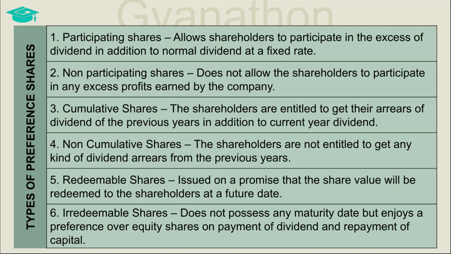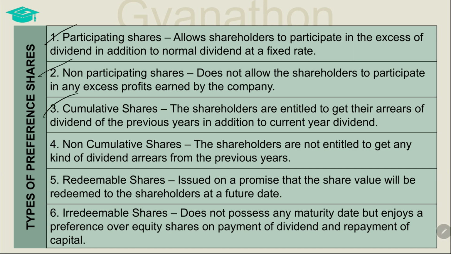We saw that there are various types of preference shares. Now, let us discuss each of these types. The participating preference shares are the ones whose holders have a right to participate in the surplus profits and avail additional dividend in addition to the fixed rate of dividend. The non participating preference shareholders, however, cannot participate in the excess profits earned by the company.